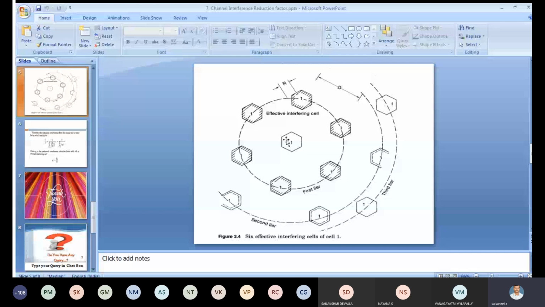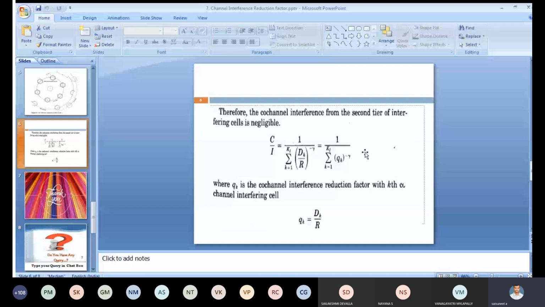Based upon this formula, C by I is equal to 1 by summation k equal to 1 to K1 of (D_k by R) whole power minus gamma, which is equal to the frequency reuse reduction factor q. That's why it is equal to 1 by summation k equal to 1 to K1 of q_k power minus gamma. This is the concept of frequency reuse reduction factor. Now based upon this, we have to go to the previous session on frequency reuse. I'm sharing the previous one.